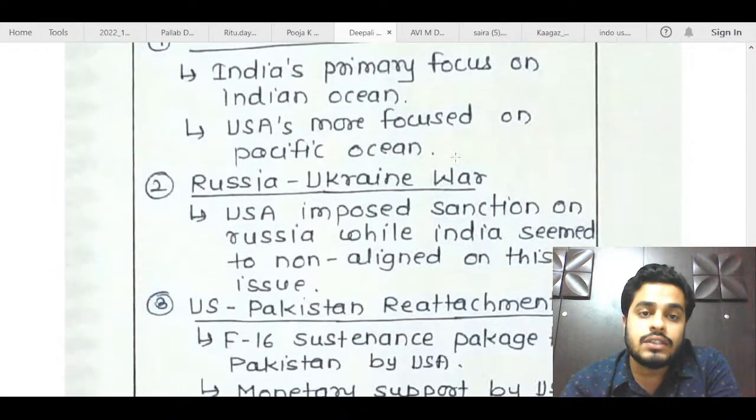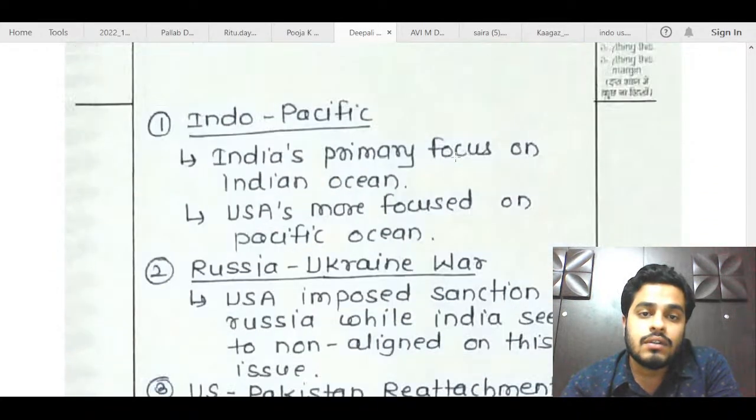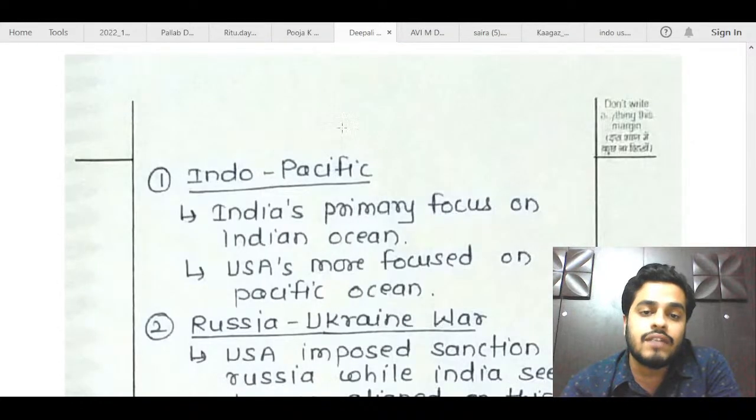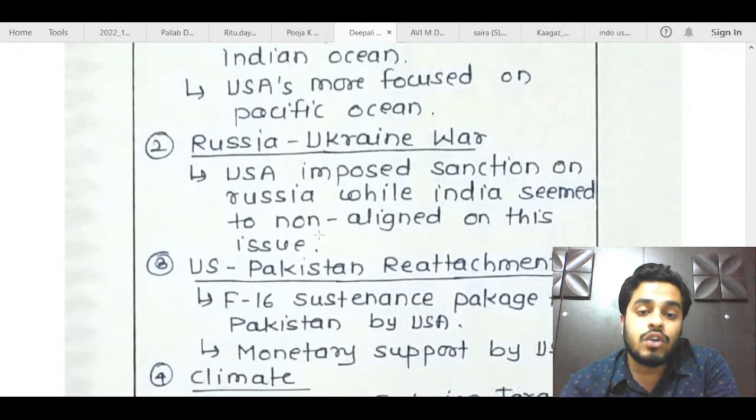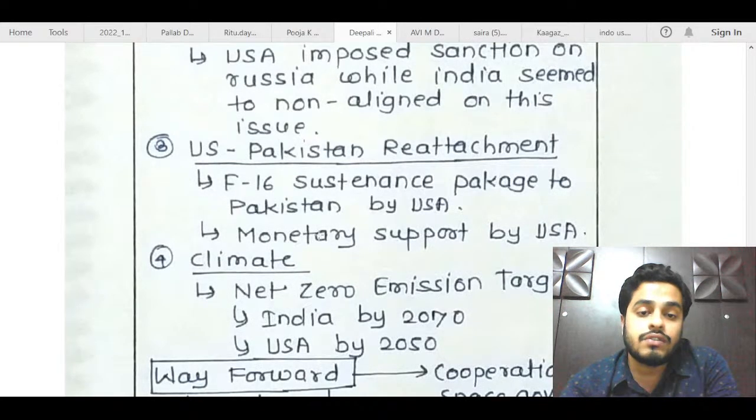Some areas of divergence: Indo-Pacific. Indo-Pacific is not really an area of divergence between India and US. If you had to mention Indo-Pacific, you can talk about the AUKUS group, which Australia, US, and UK have recently formed. That shows that Quad's importance is diminishing because the views of both India and US in the Indo-Pacific are almost similar, like rules-based world order and all of those things. So you can avoid this point here. Russia-Ukraine war is fine. US-Pakistan reattachment is also fine.